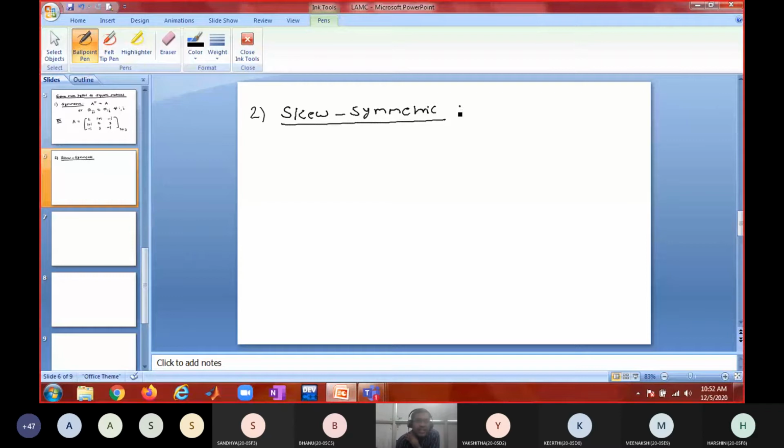So what should be the condition? A transpose is equal to minus A, or in terms of entries, what should I say? Aij is equal to minus Aji for all i comma j. Do you agree? When I say this is true for all i comma j, it should be true for i equal to j also.